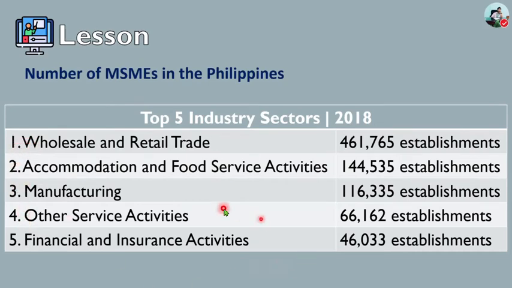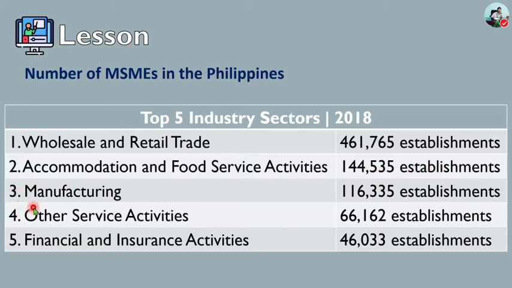First is the wholesale and retail trade, with 461,765 establishments. The second one is the accommodation and food service activities, with 144,535 establishments.